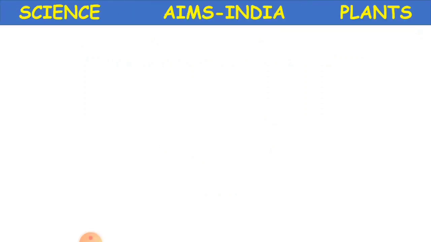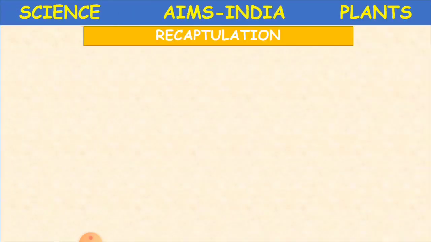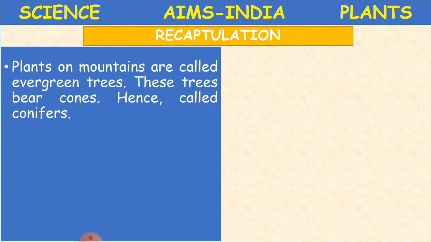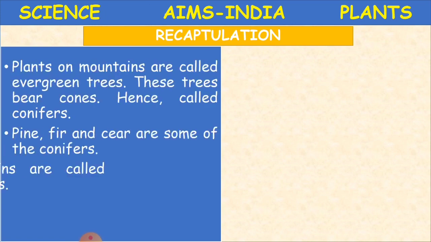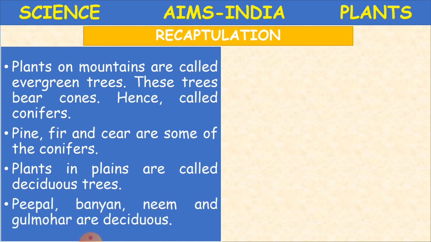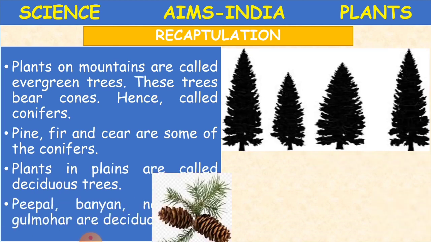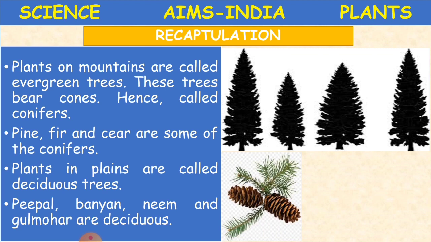Okay children, ready? Yes. So before going to the concept, we'll just have a revision of whatever we have learned from the previous sessions. So what have we learned about plants? Plants on mountains are called evergreen trees, and these trees bear cones, hence called conifers.